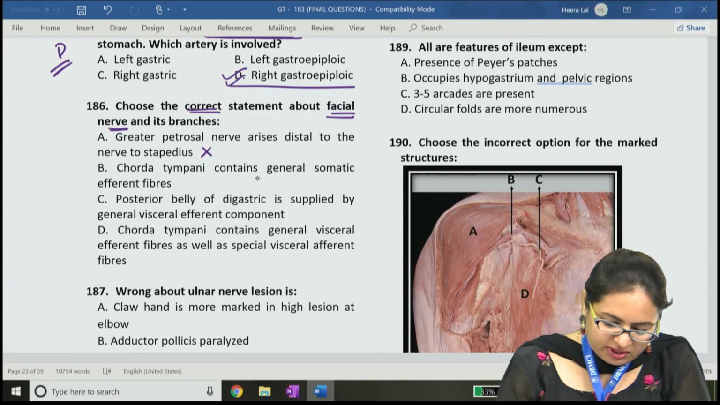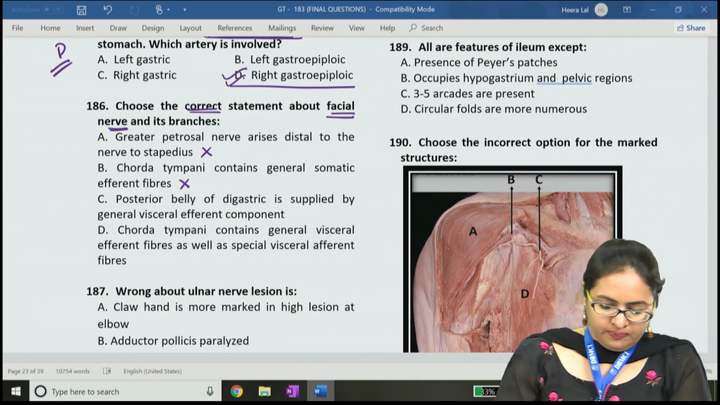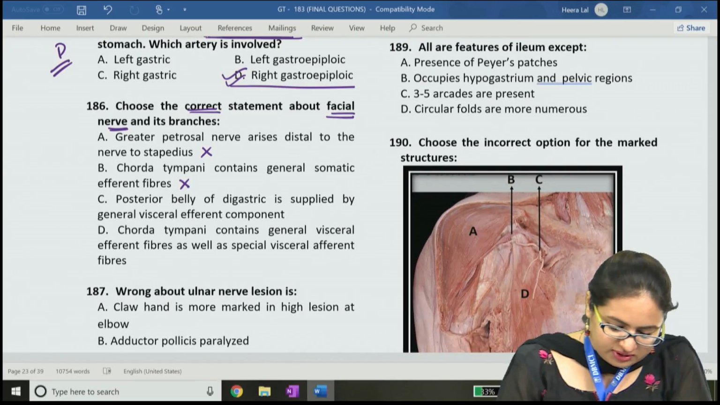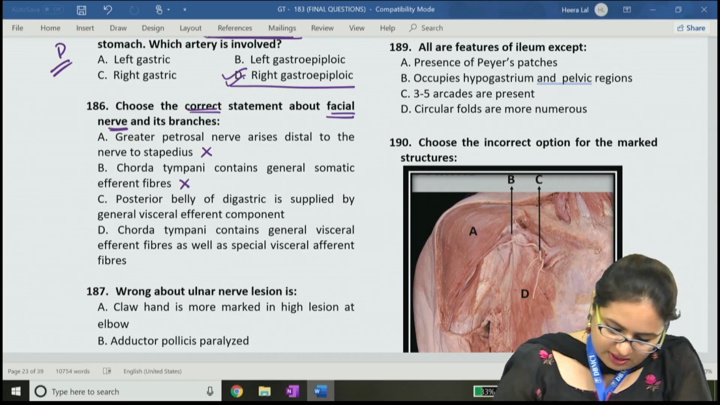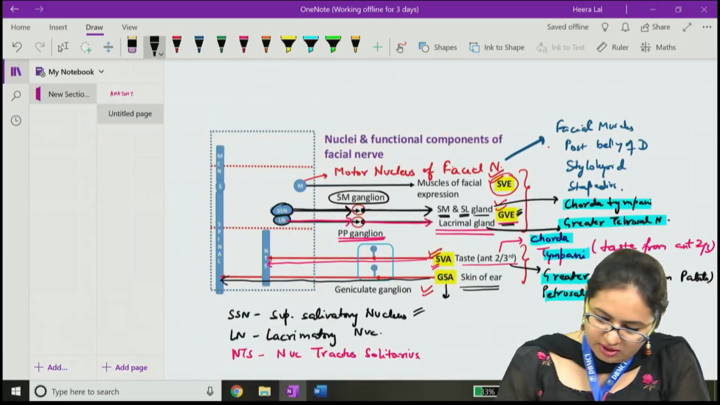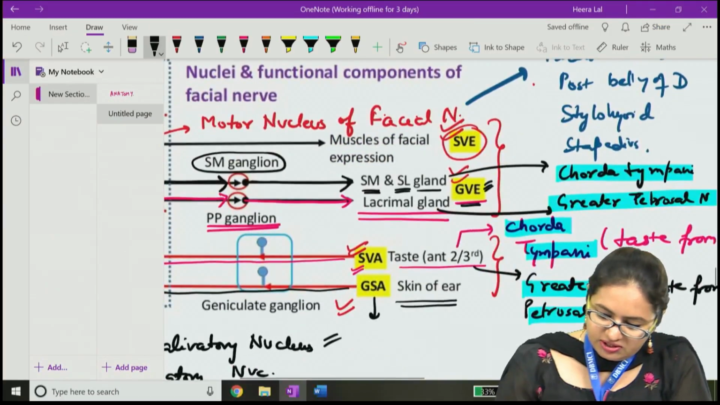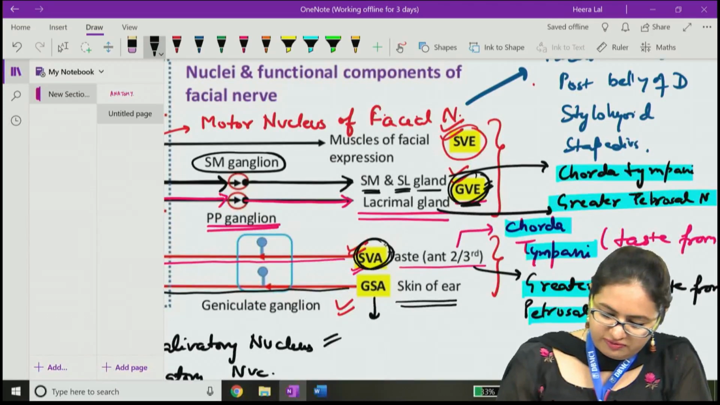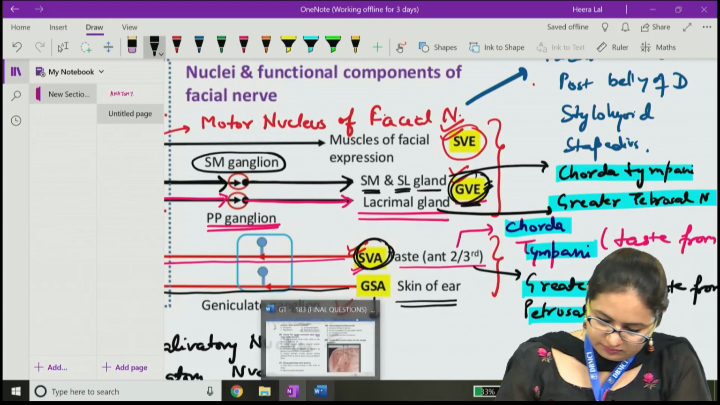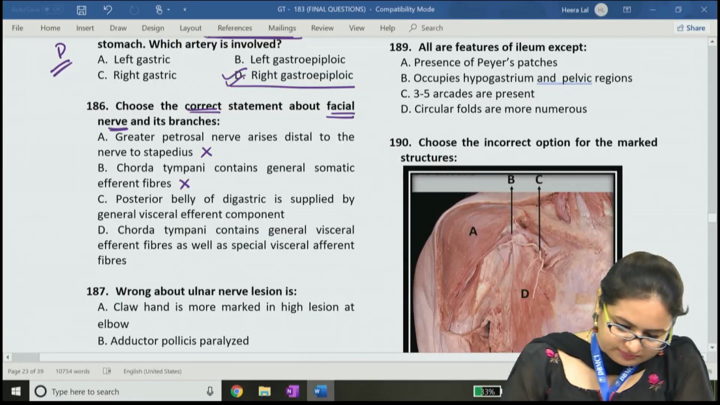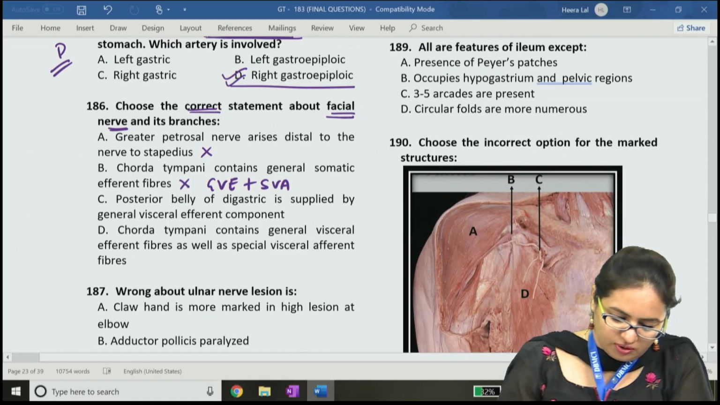Then chorda tympani consists of general somatic efferent fibers, which is also wrong, because as we have just discussed, the chorda tympani nerve is carrying the GVE fibers as well as SVA fibers. So GVE plus SVA are carried by the chorda tympani.